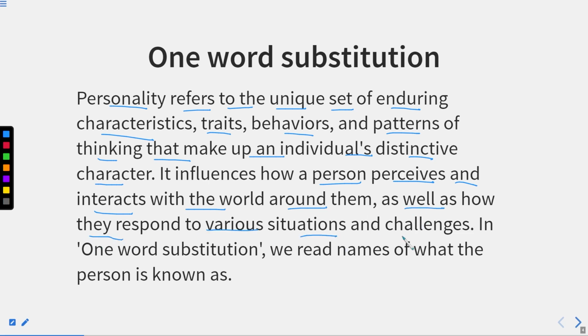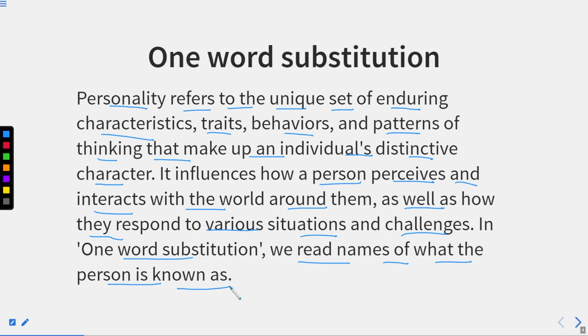In one word substitution, we read names of what the person is known as. So, basically, what type of questions do we come across in one word substitutions related to personality? We will be given a sentence and a few options. For example, we will have four options over there, and we have to select the option that is the correct word for that group of words.